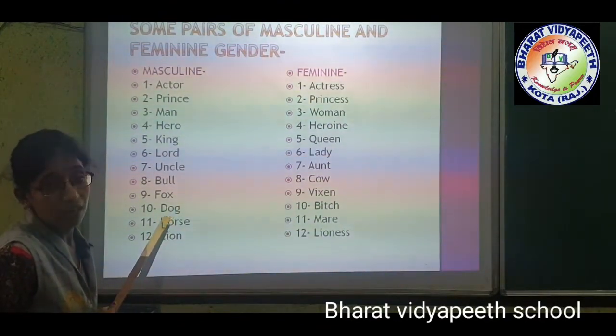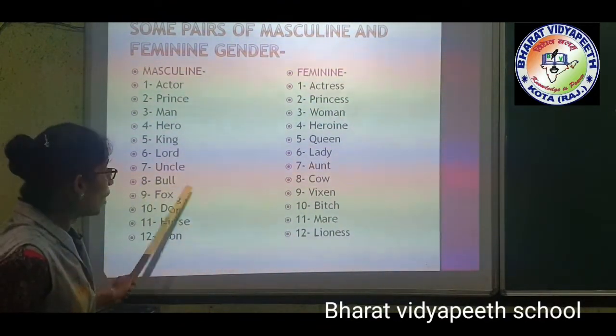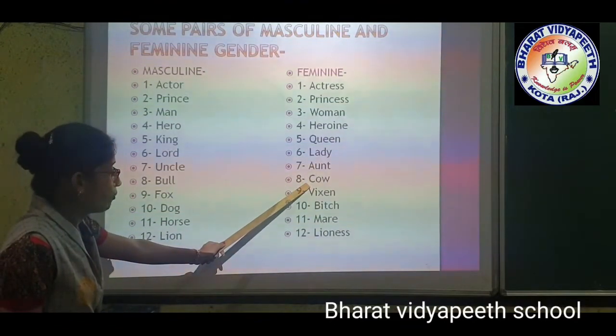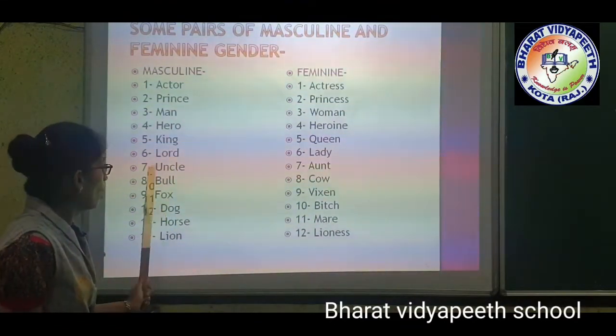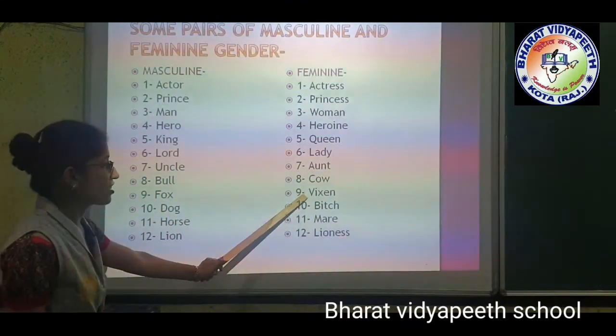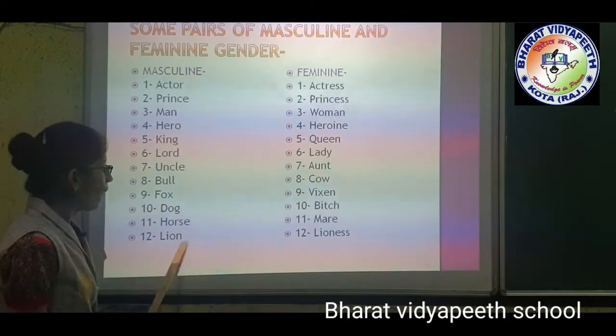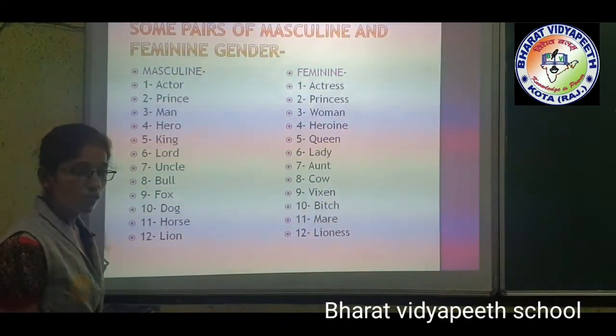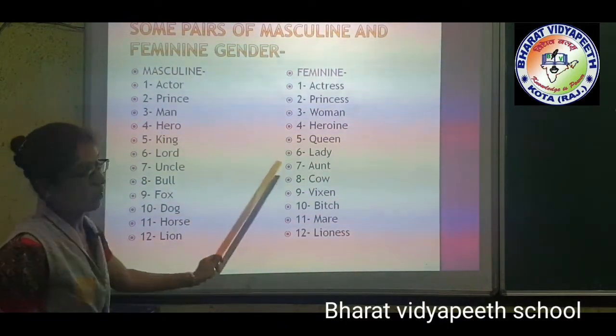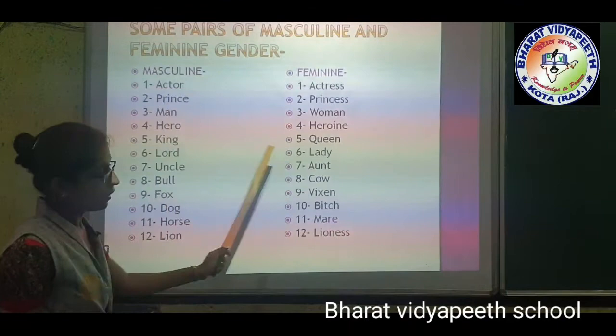The masculine of cow is bull, and fox, vixen; dog, bitch; horse, mare; lion, lioness. Clear, students? All of you understood masculine and feminine, and how to change masculine to feminine.